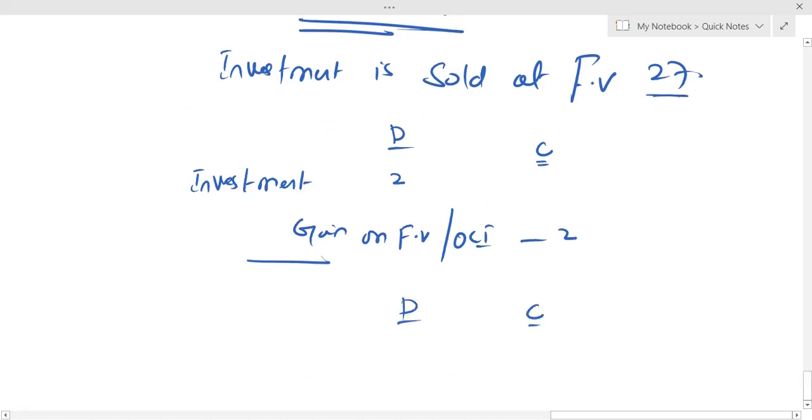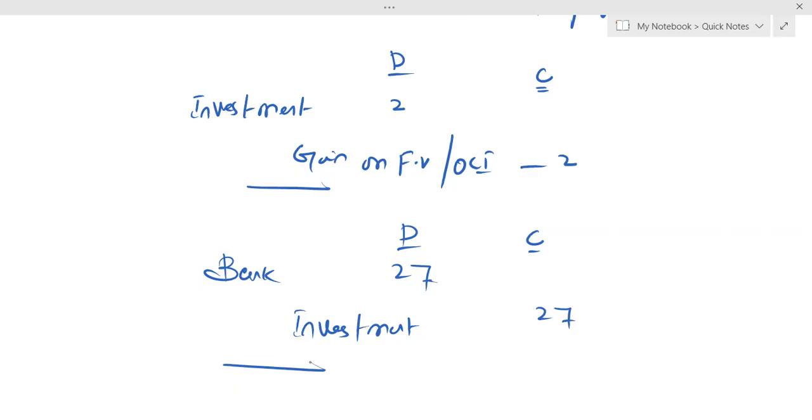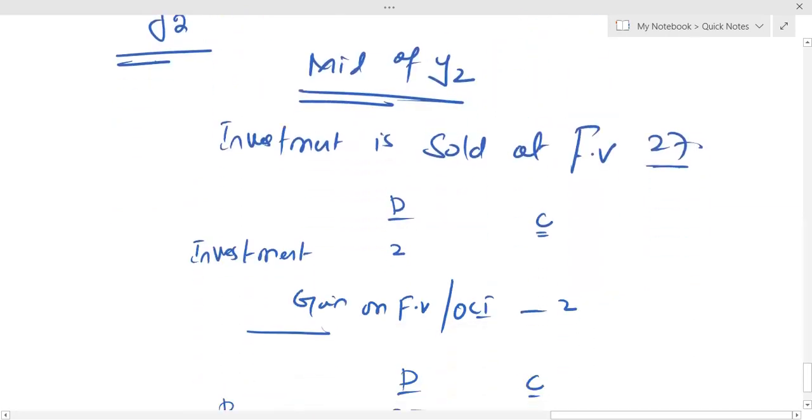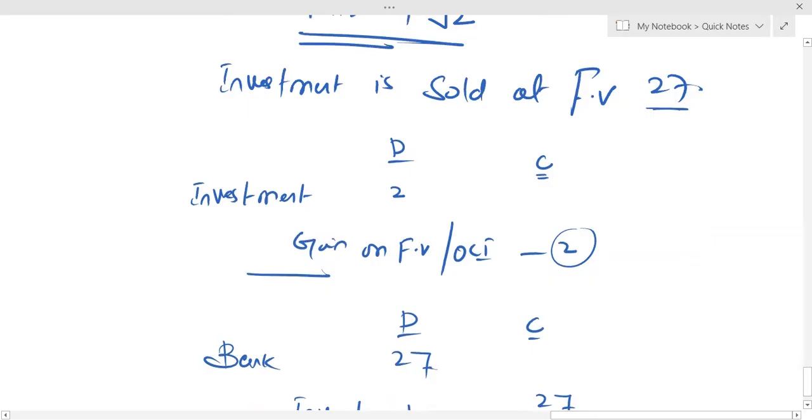So what is the big deal? I'll tell you. Simply bank is debited by 27. Investment will be credited by 27. Number one. Now listen carefully. What we did, we have simply debited the bank and credited the investment. Now, previously, there was OCE in your financial statement of 5 million. In the current year, we have OCI of 2 million. If you ask me, I can say that the cumulative other component of equity is 7 million.